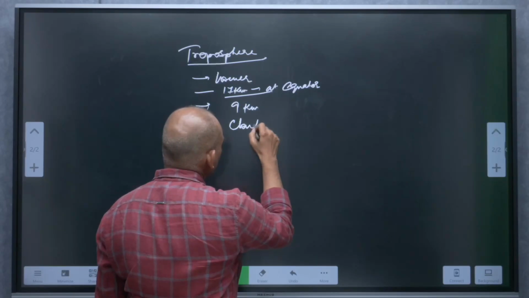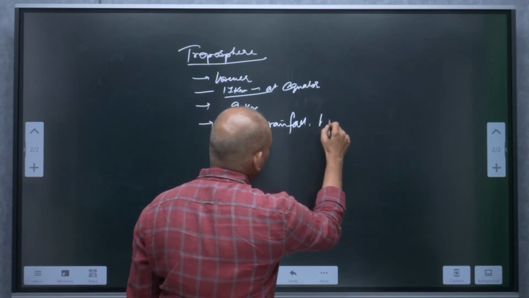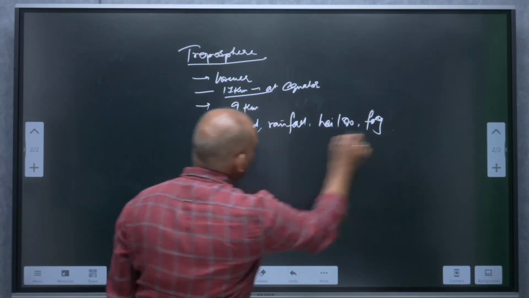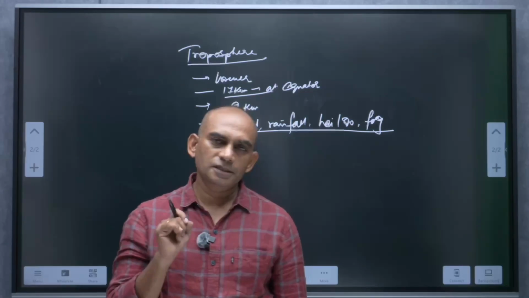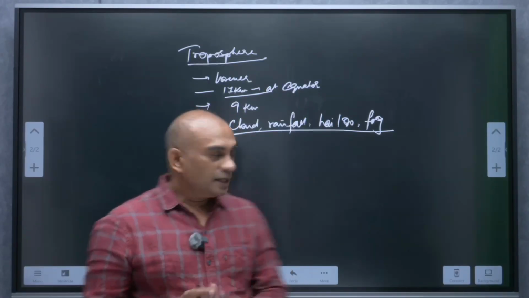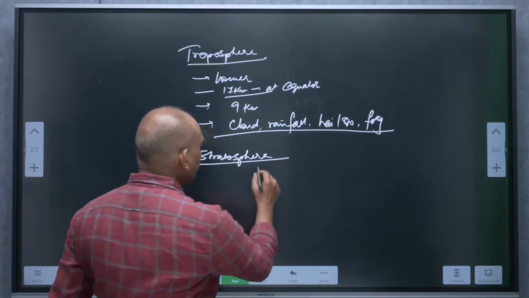All those weather phenomena, cloud formation, rainfall, hailstorms, and fog formation, all these things are occurring in this layer, that is the troposphere. And the next layer is the stratosphere. The stratosphere extends up to 50 kilometers.